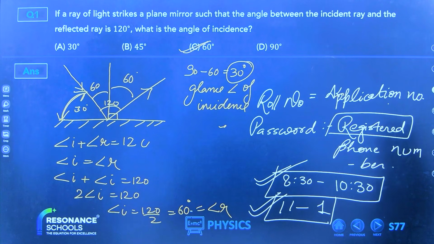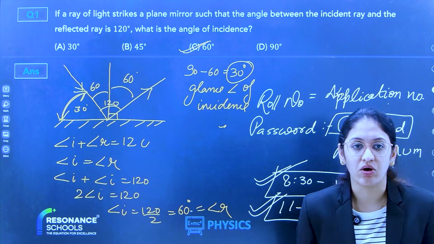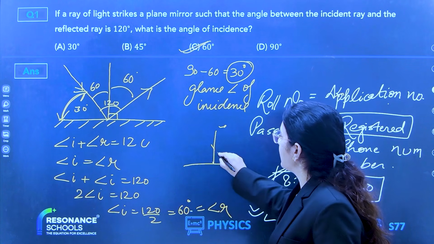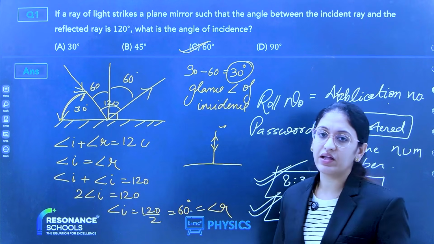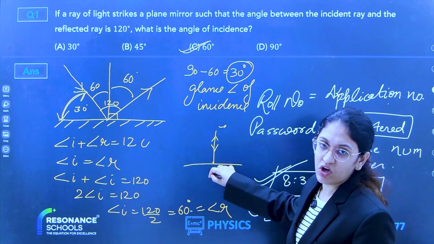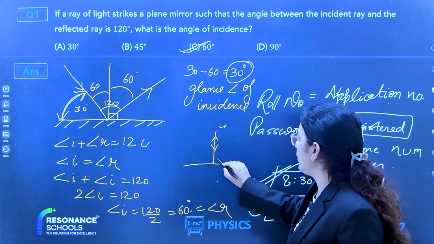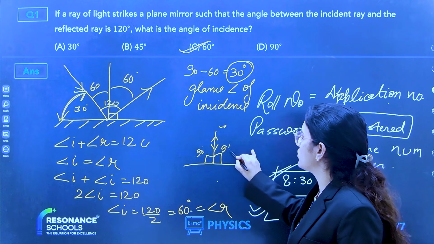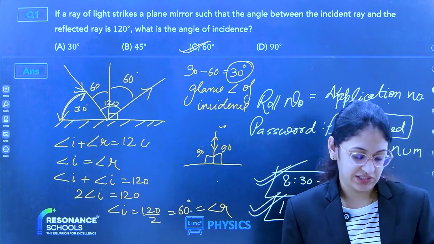Yes, when the ray is falling directly on the normal. See, when your ray is falling directly on the normal, it gets reflected back through the same angle. It is falling along the normal, gets reflected along the normal. So angle of incidence in this case is 90 degree, and angle of reflection is also 90 degree in this case.